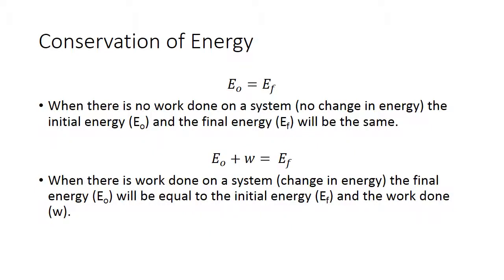The conservation of energy equation says, as we said before, the starting energy, or E0, is equal to the final energy. So when there is no work done on the system, there's no change in energy. The initial energy and the final energy will be the same. Now, if there is work done on a system, there will be a change in energy, but we know how to account for that work. So we know the starting energy plus the work done will be equal to the final energy. Now that work done can be positive or negative, so the final energy can be greater or less than the starting energy.